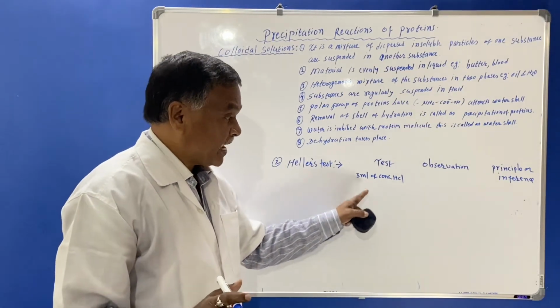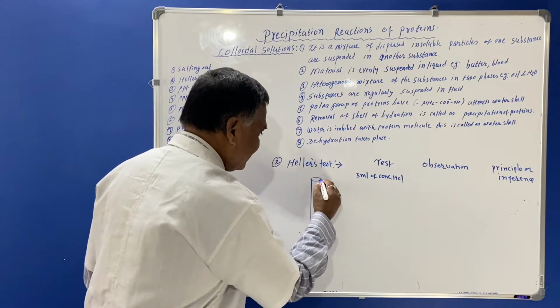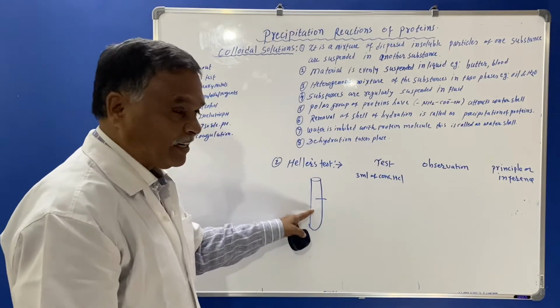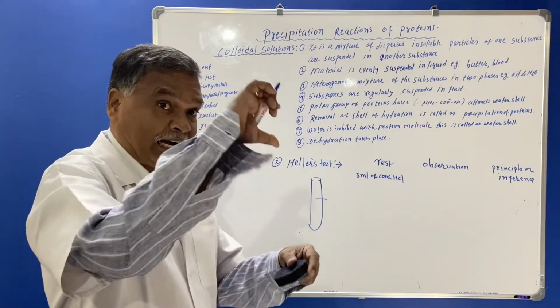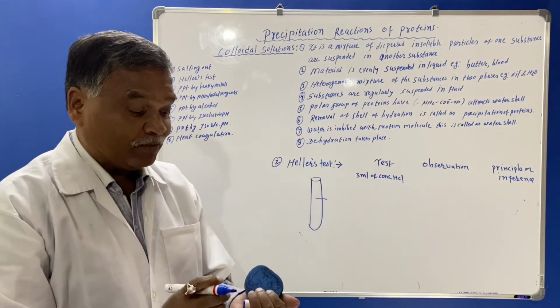So you have to take 3 ml of concentrated HCl in the test tube, and you add by the side of the test tube in a slanting position.